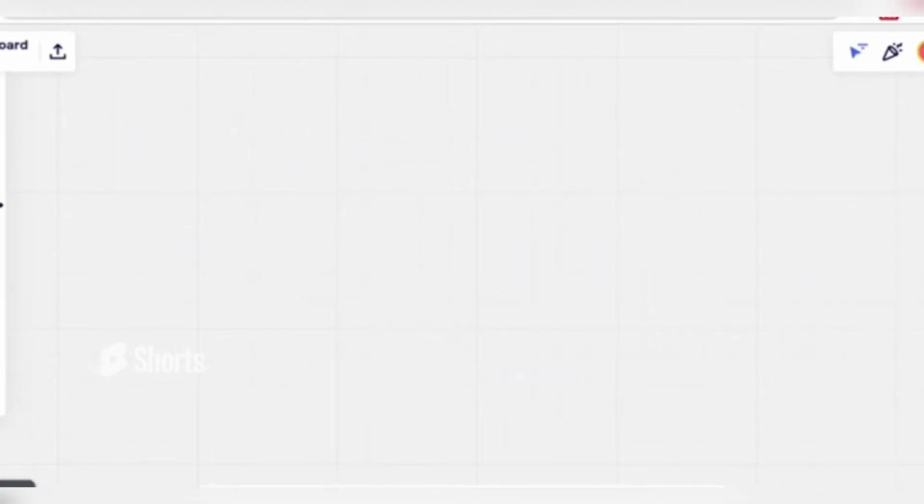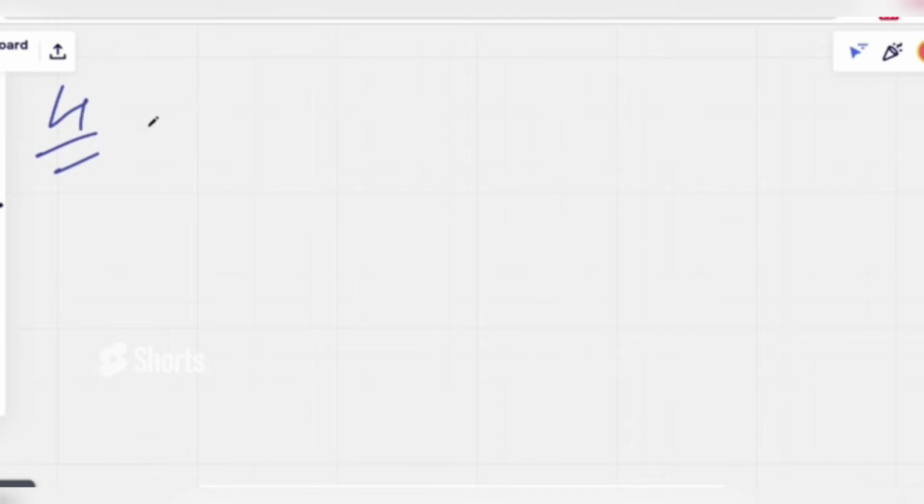Now I'm going to tell you the fourth model, which is when a sum of money becomes m times itself. This is very important for any competitive exam you write. Mostly in bank exams or railway exams, this is the favorite question for the examiner. So what is this? When a sum of money becomes m times itself.